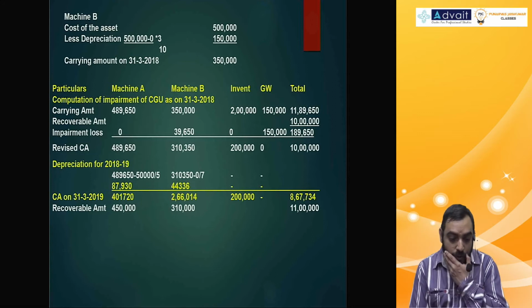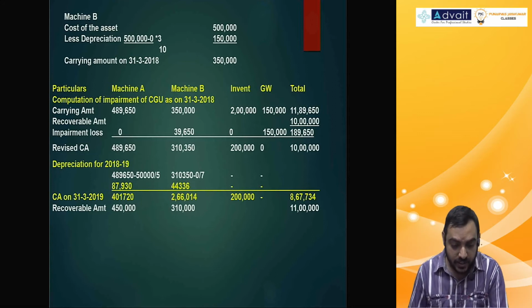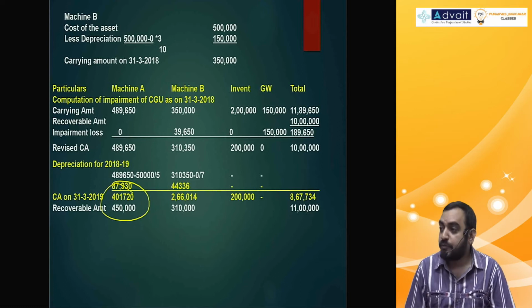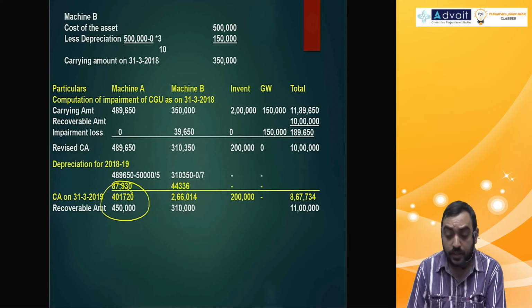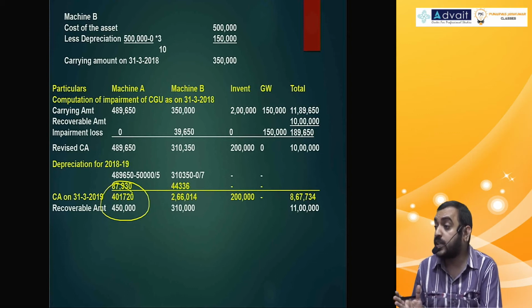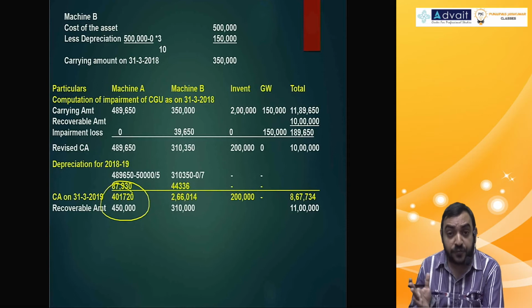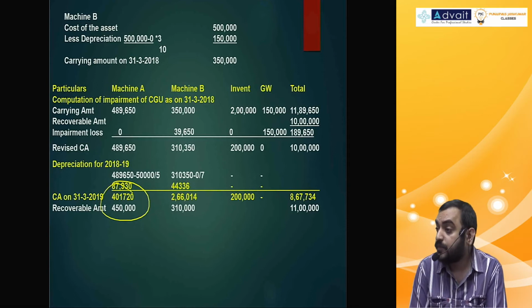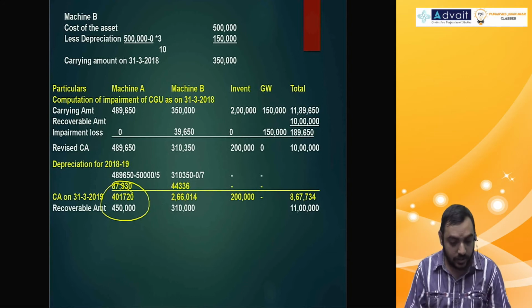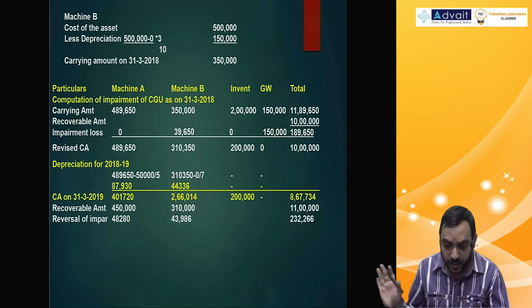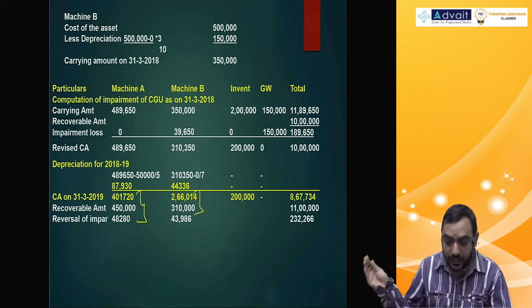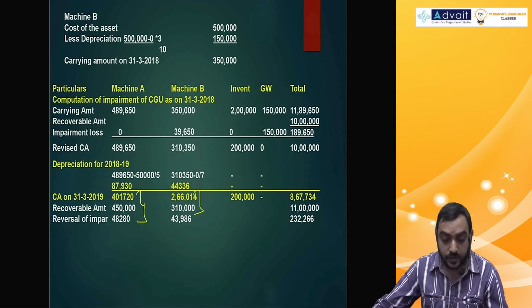Now, recoverable amount 4,50,000. So, can I reverse differential amounts from carrying amount to recoverable amounts? You can reverse, but make sure that it is not crossing the carrying amount if there was no impairment. That column, two things we had prepared. So, recalculate that amount, see if that amount is crossing. As of now, you can write reversal of impairment, find out difference, but entire amount may not be allowed. That we need to calculate.